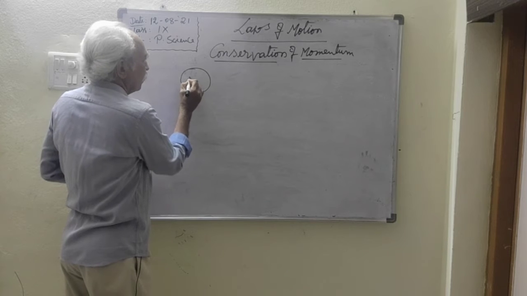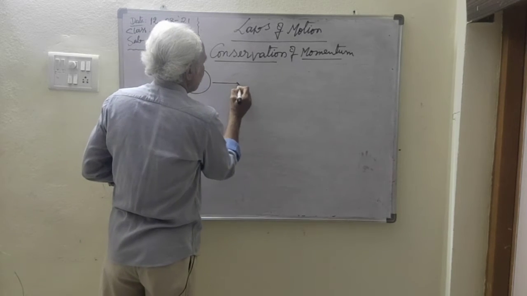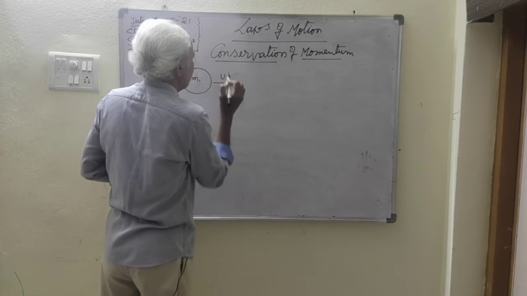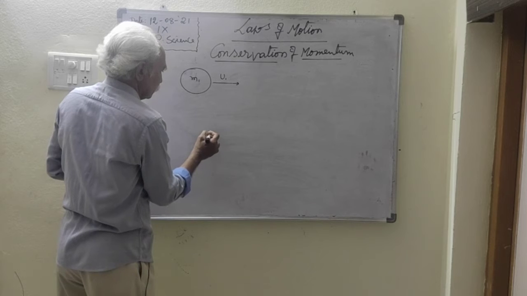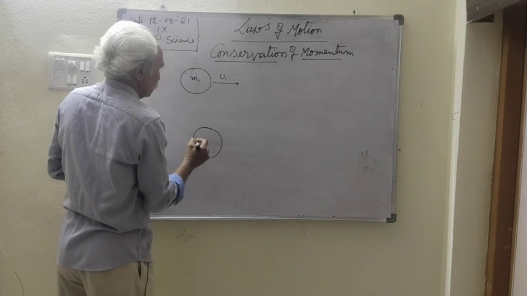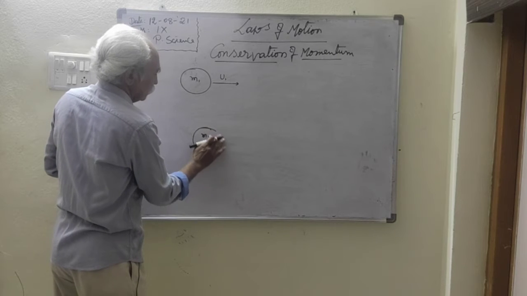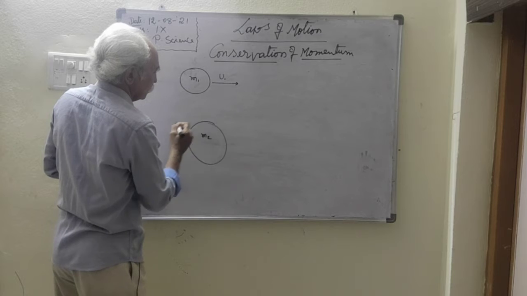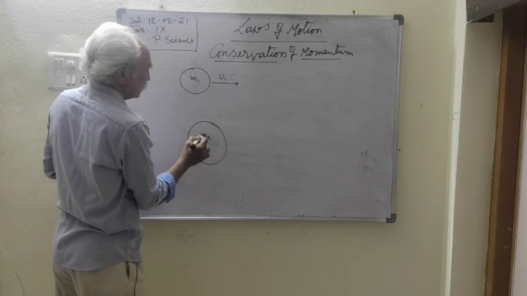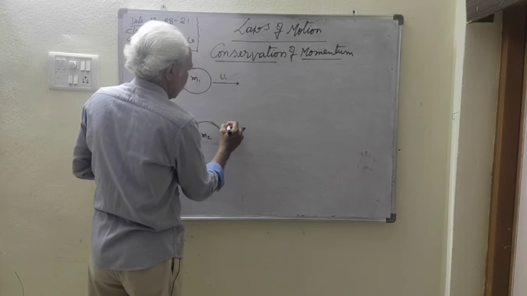The body's mass is m1 and the body is moving with speed u1. There is another body. This body's mass is m2. It is moving with velocity u2.